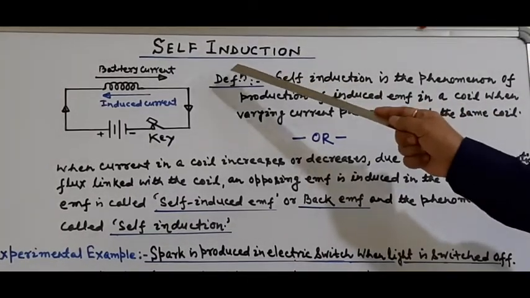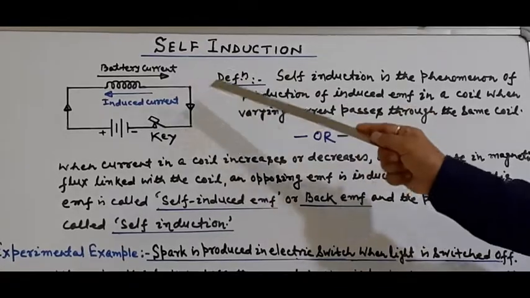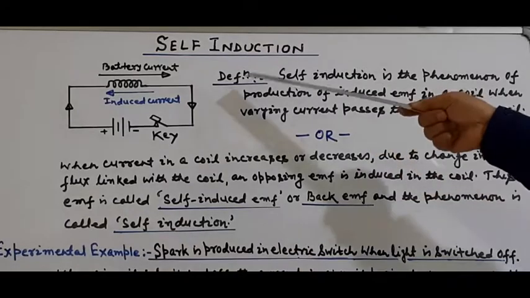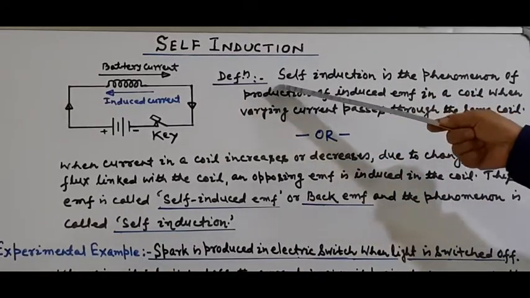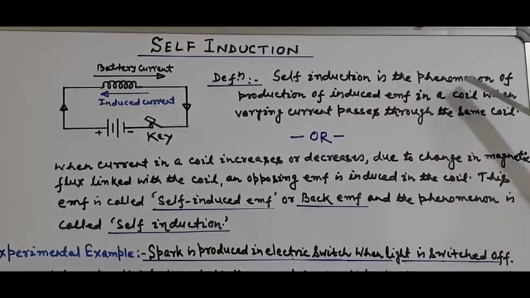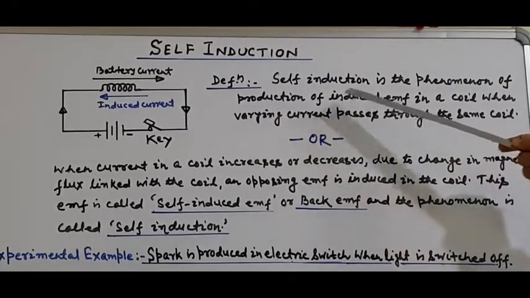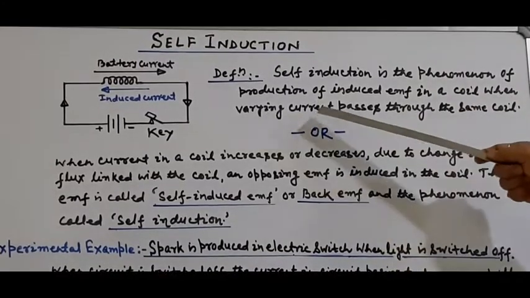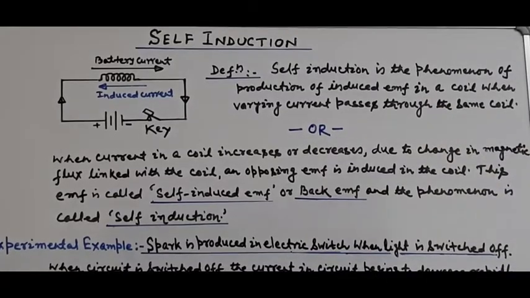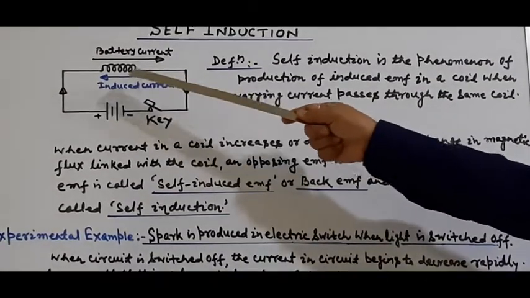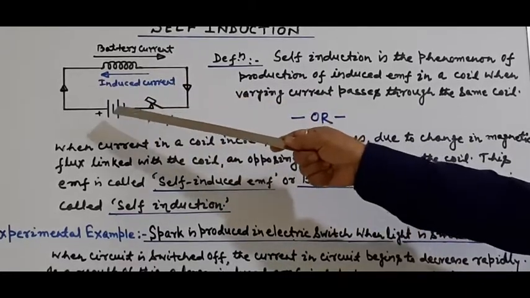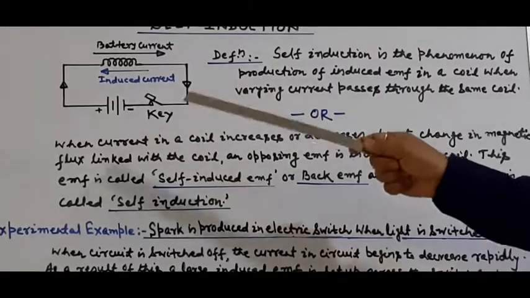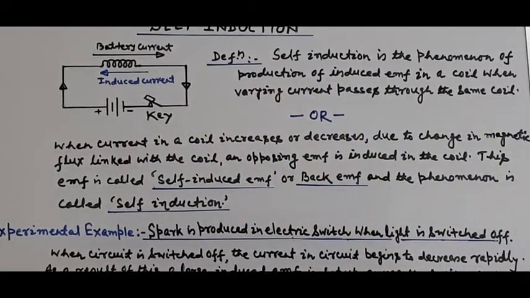So the question is, how can we define this term self-induction? On the basis of this explanation, we can define it easily. And here is the definition. Self-induction is the phenomenon of production of induced EMF in a coil when varying current passes through the same coil. And we have seen this. In the single coil, when the current varies, meaning it increases from 0 to maximum and decreases from maximum to 0, then due to change of magnetic flux, EMF is induced, and this phenomenon is called self-induction.